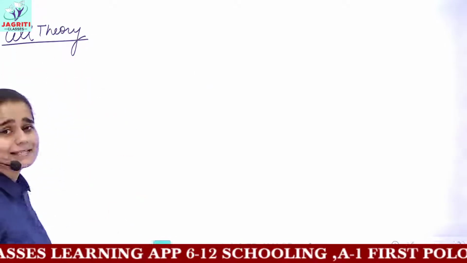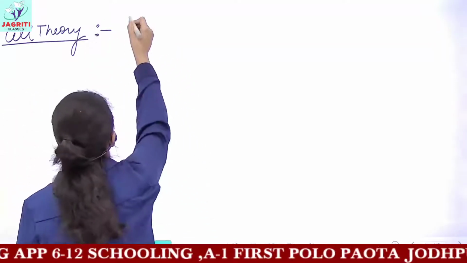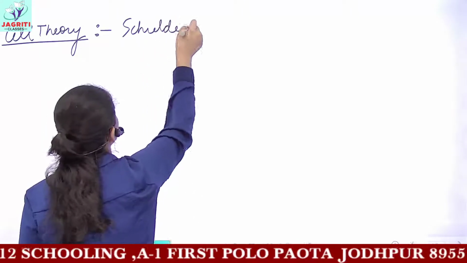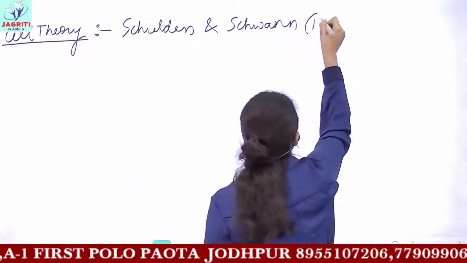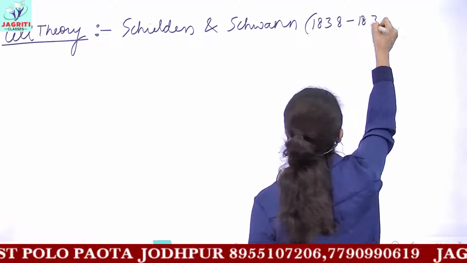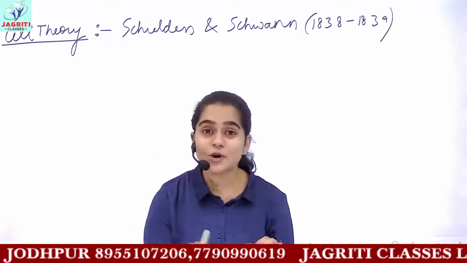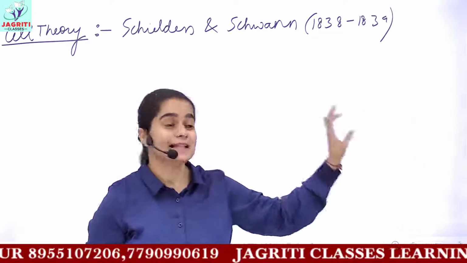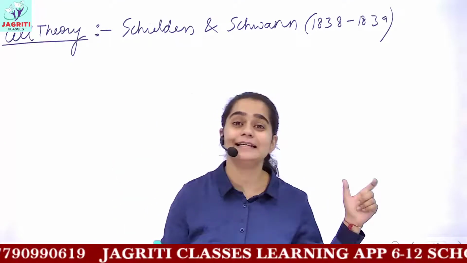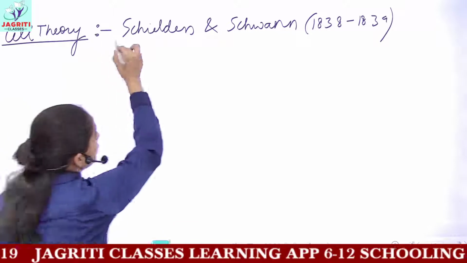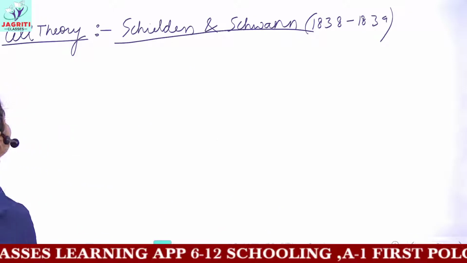So what do you mean by cell theory? Cell theory was given by a botanist and a zoologist, that is Schleiden and Schwann. In 1838 and 1839, they proposed cell theory, and this cell theory was an important milestone in the discoveries of cells. After proposing this cell theory, we had many advancements in cellular structures. So it was given by the botanist and zoologist Schleiden and Schwann in 1838 and 1839.